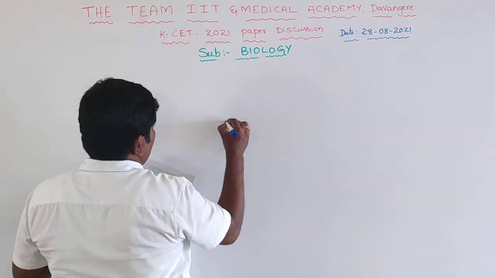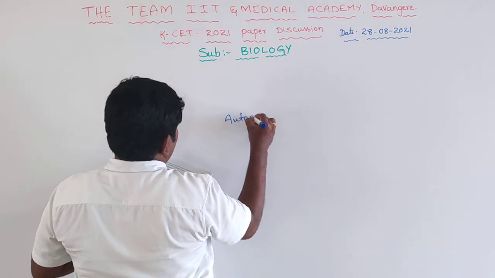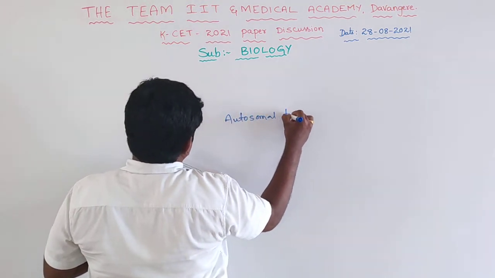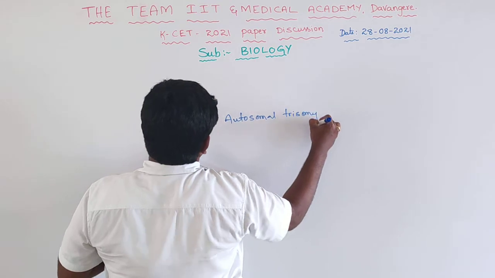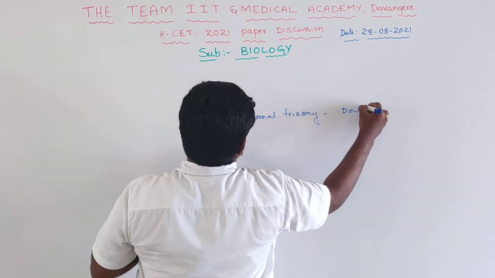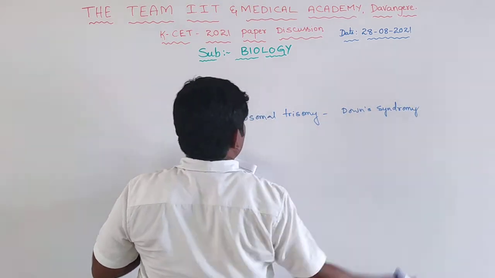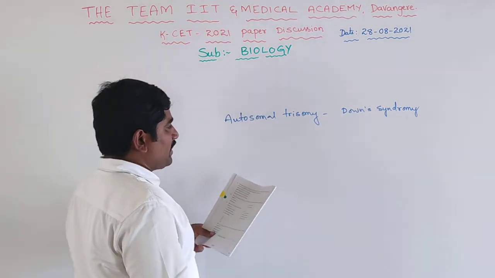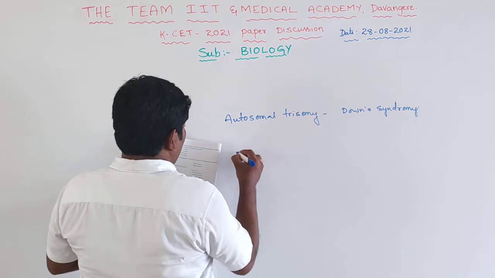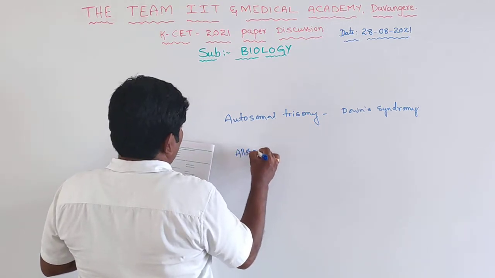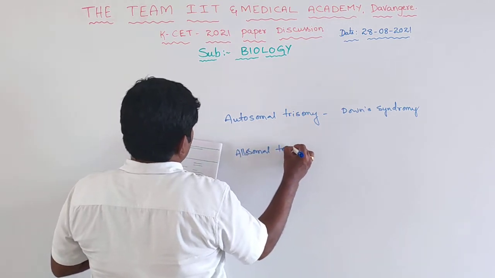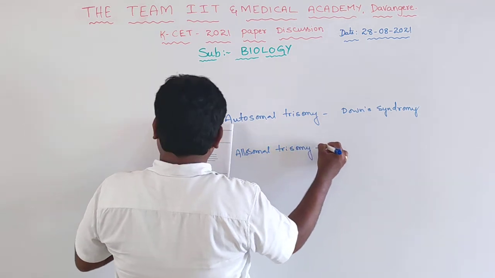Autosomal trisomy example is Down syndrome. Autosomal trisomy, 21st trisomy. So autosomal trisomy is Down syndrome. Allosomal trisomy is what?